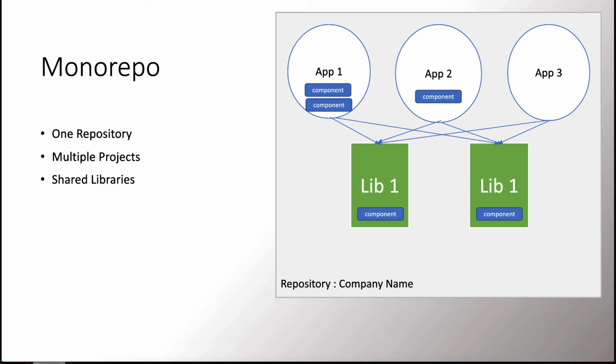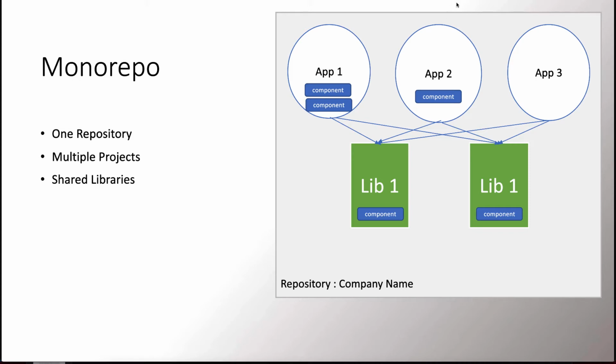The meaning of Monorepo as a word is divided into two words. First, mono, which means alone or single, and repo, which is repository, like a GitHub repository, where we are storing our code. And Monorepo is a software development strategy where code for many projects is stored in the same repository.